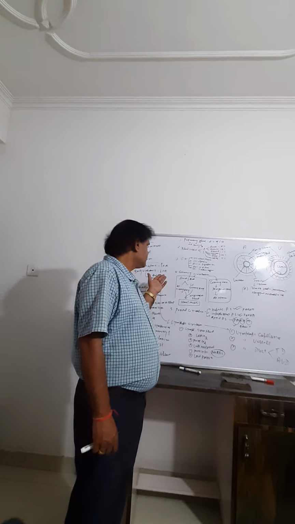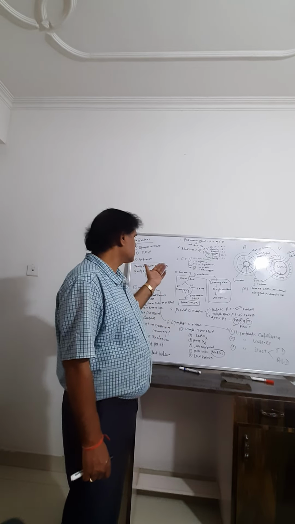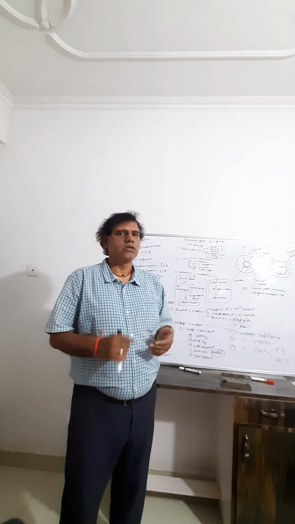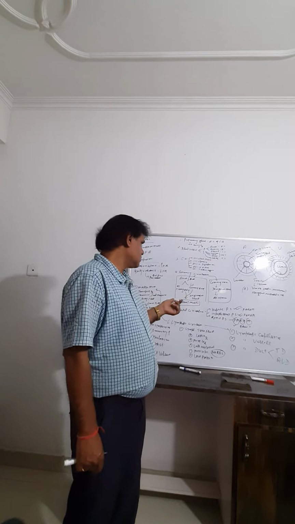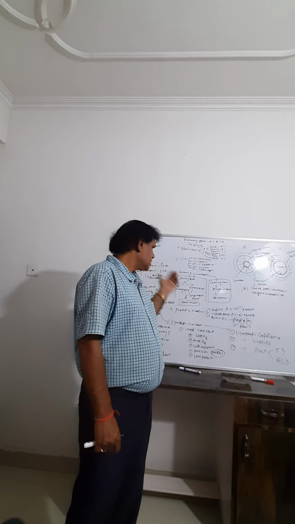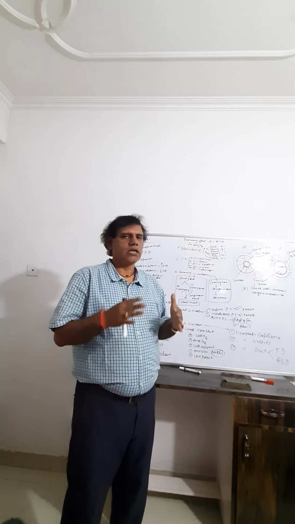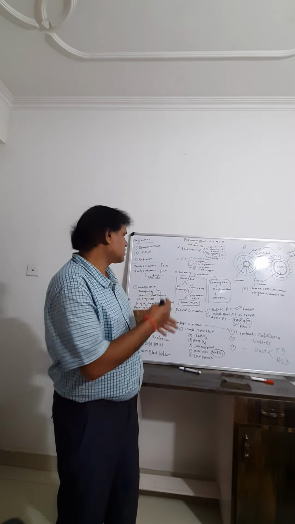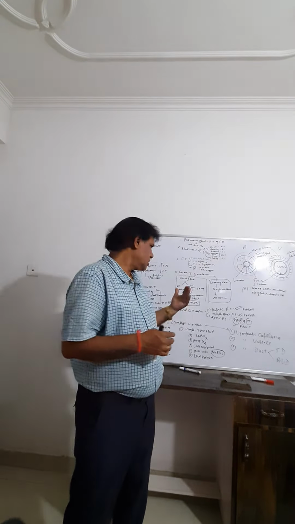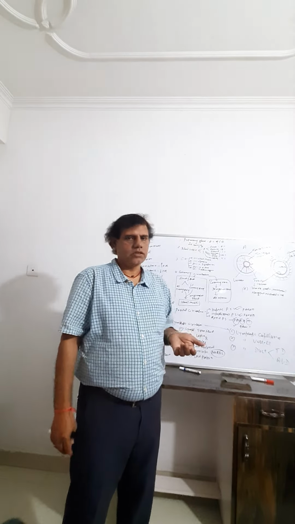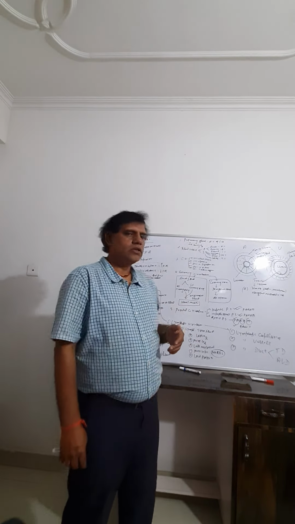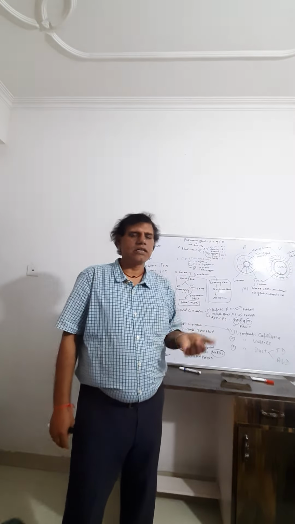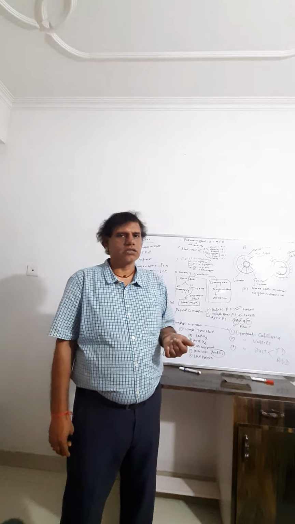And next is the coronary circulation. So what is coronary? Coronary means related to the heart. So in the coronary circulation, the ascending aorta is divided into two parts, right coronary artery and left coronary artery, and both collect the oxygenated blood and supply it to the heart muscle. And coronary veins collect deoxygenated blood and pour into the right atrium, and this is called the coronary sinus,